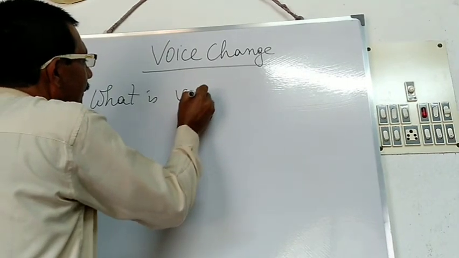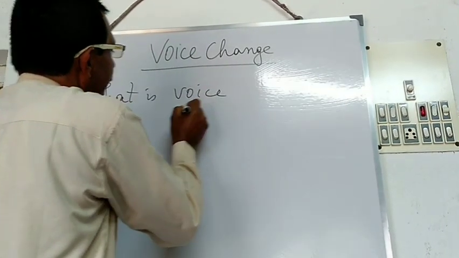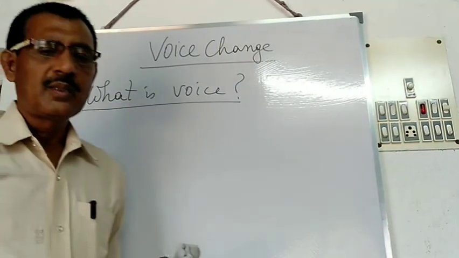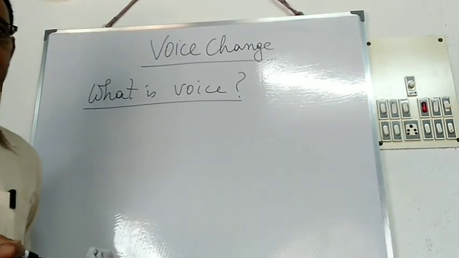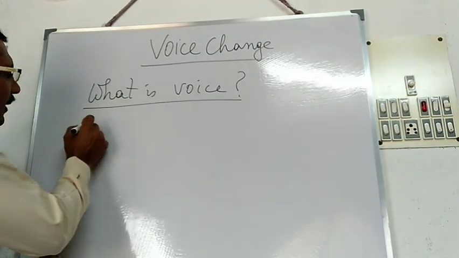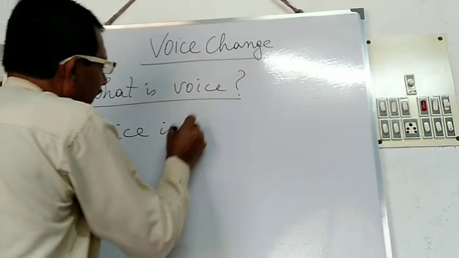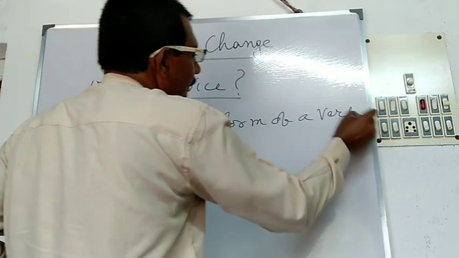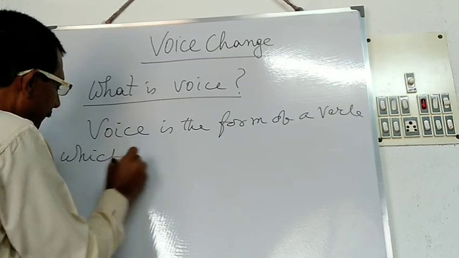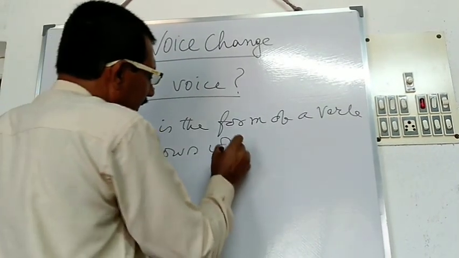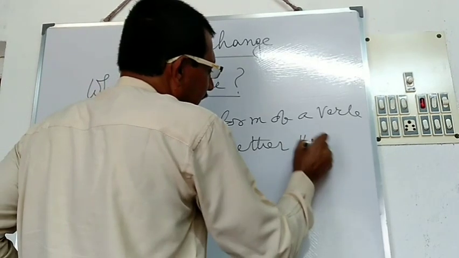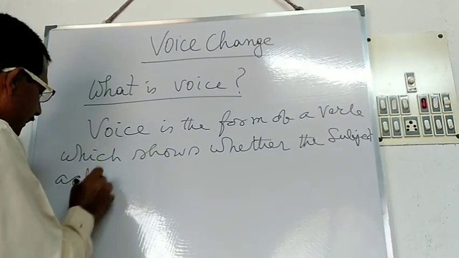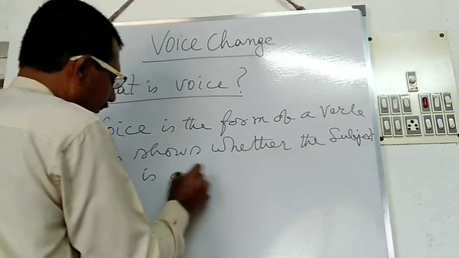What is voice? Voice is the form of a verb which shows whether the subject acts or is acted upon. Voice is the form of a verb which shows whether the subject acts or is acted upon.